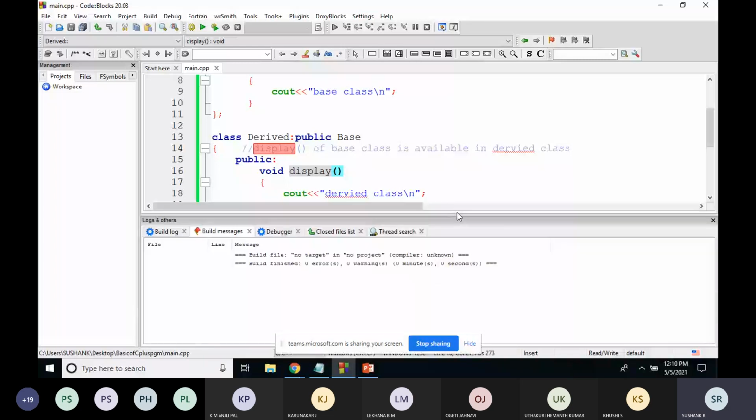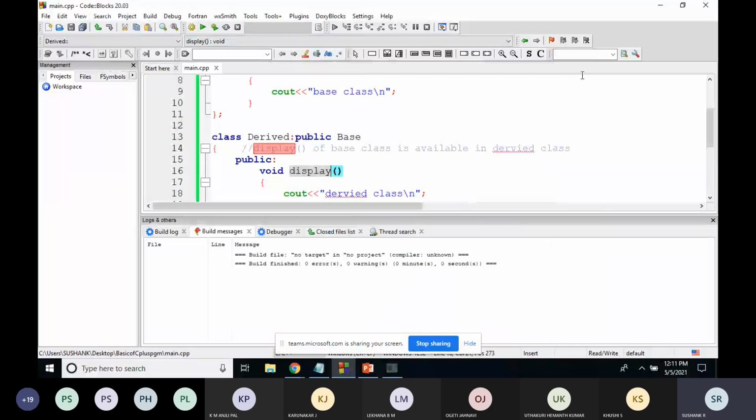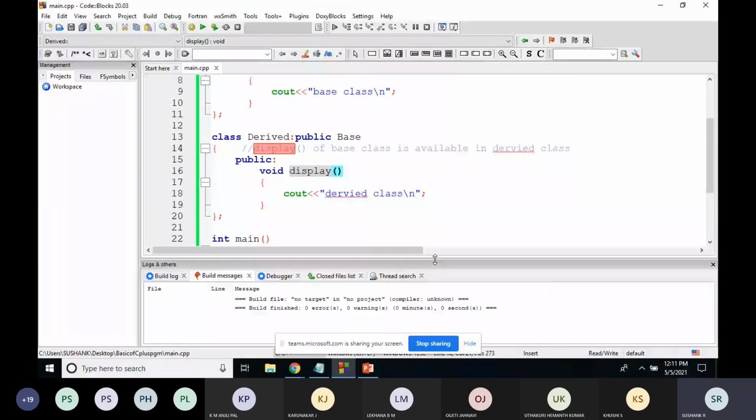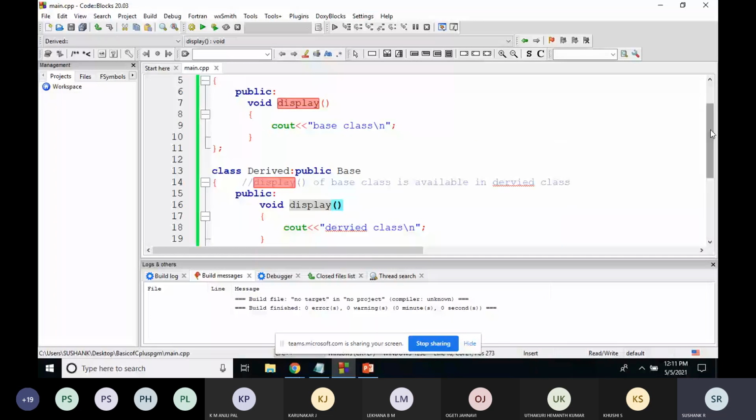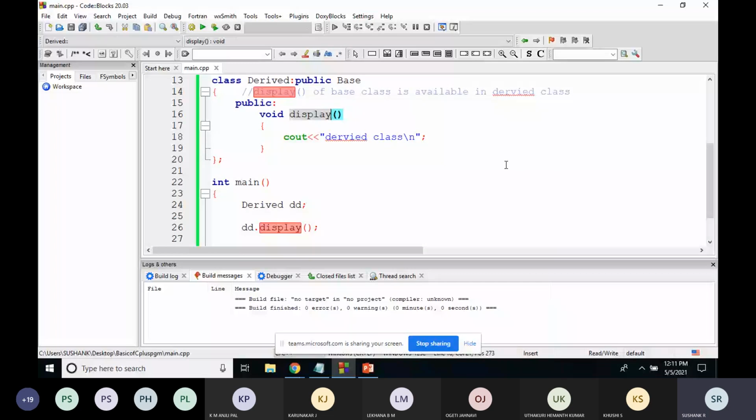If I run this, the derived class function will be executed. Why? Because whenever there is a base class function and a derived class function which have the same name, and you're trying to call the method from the derived class object, the preference will be given to the function of derived class.